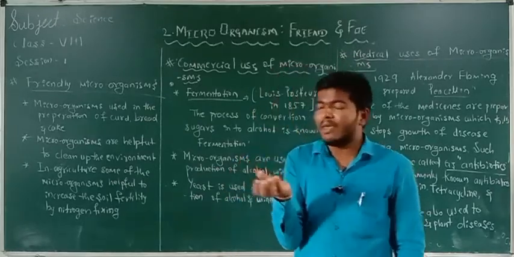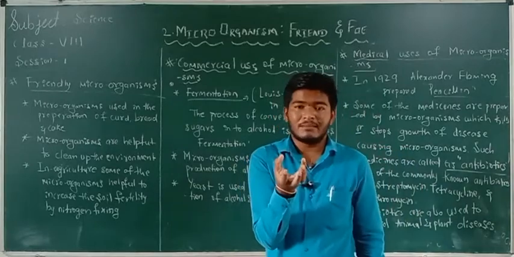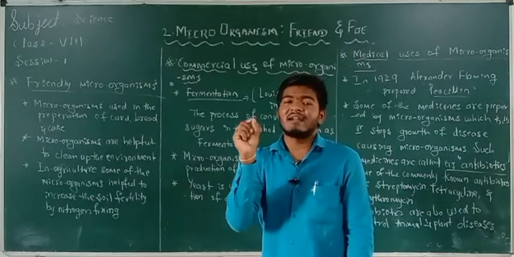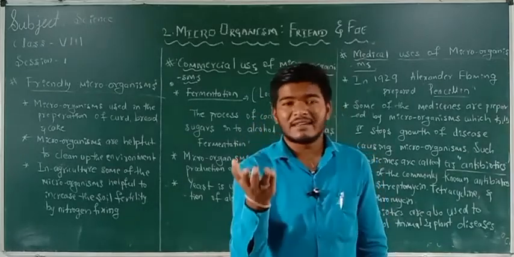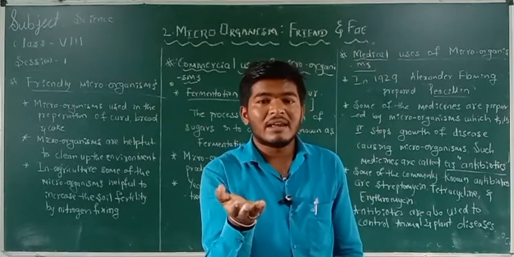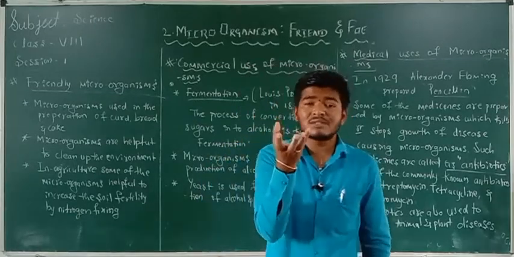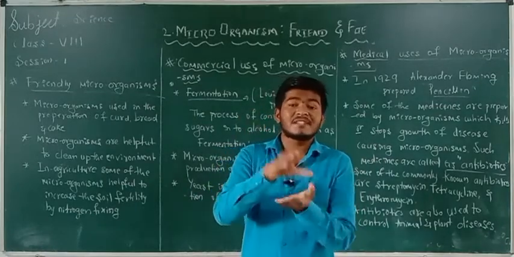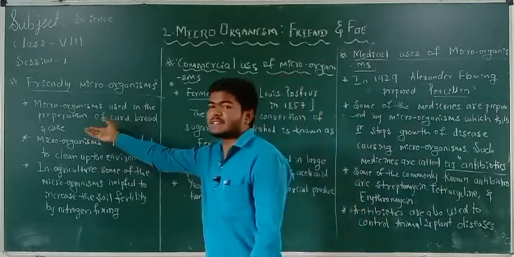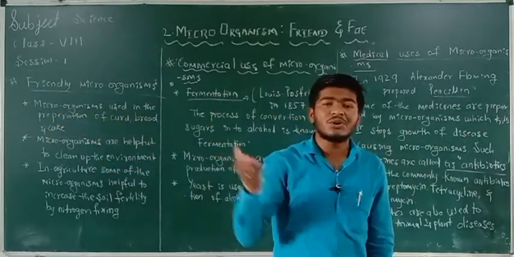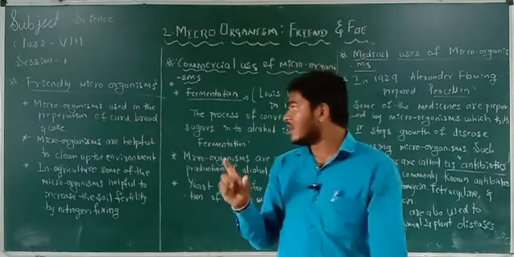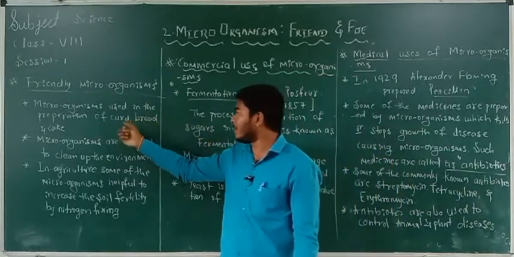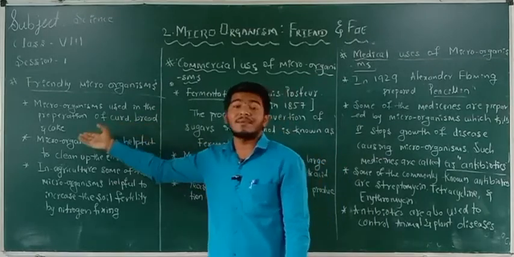When they bake the bread, the yeast present inside the atta produces some carbon dioxide gas. That carbon dioxide gas causes small pores inside the atta, and it becomes spongy. That's why it becomes spongy. So yeast is used in the production of bread. So what is the first use of microorganisms? They are used in the preparation of bread and also in the preparation of curd.